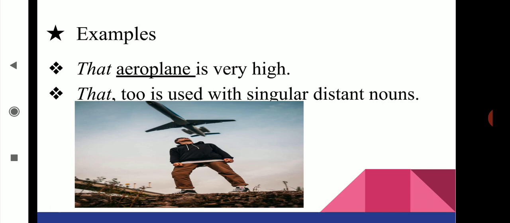So we use the distal demonstrative that. That is used with singular distant nouns. So here aeroplane is a singular noun, isn't it? So it is used with singular nouns which are also distant in nature with regard to the speaker.